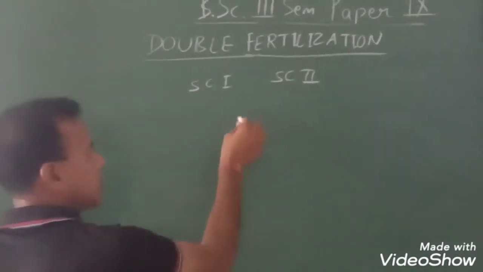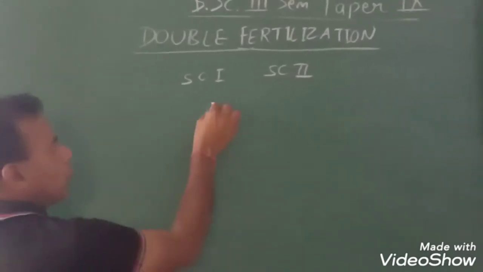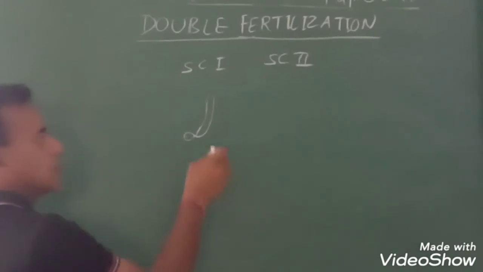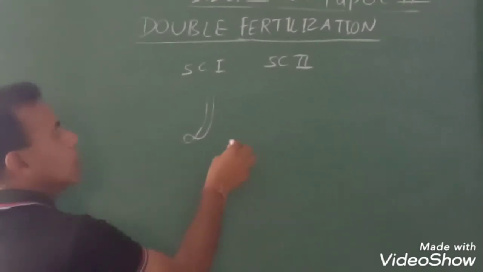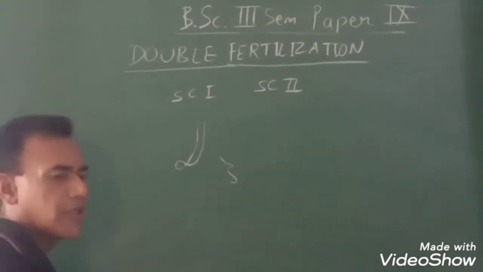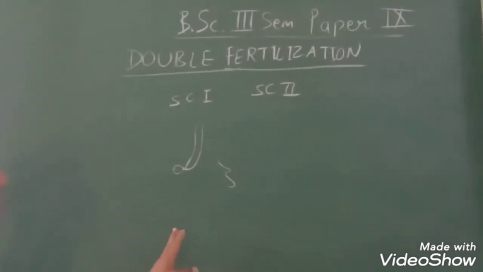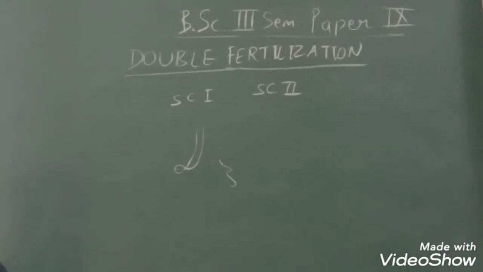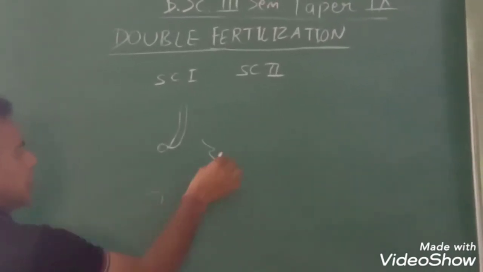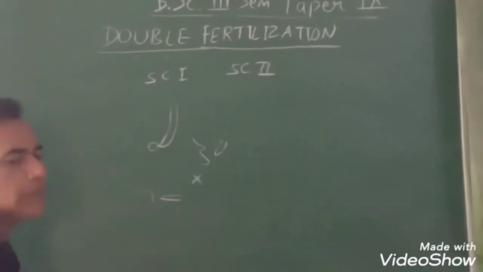Now, one sperm cell from one pollen tube fuses with the egg cell, whereas the sperm cell of another pollen tube fuses with either the synergid cell or with an antipodal. But embryo formation doesn't take place in these cases.